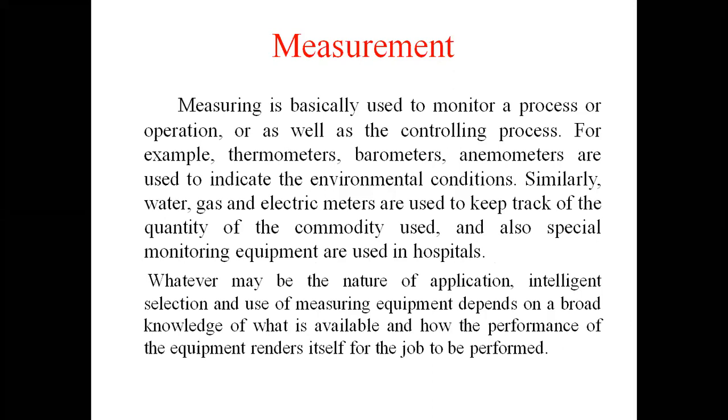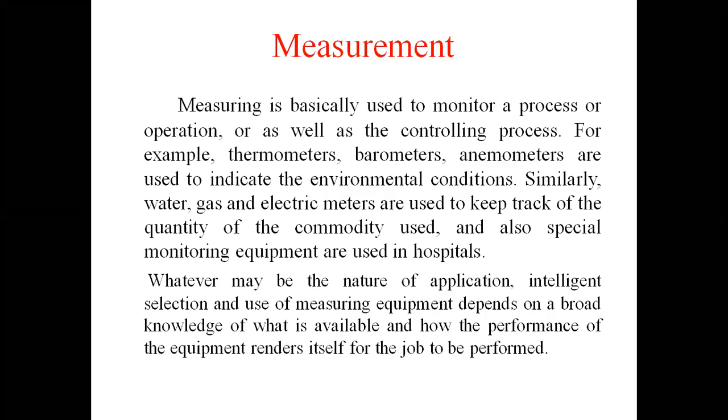For example, we take our bike speed. We cannot measure it directly. We use a measuring instrument, a tachometer. So directly we do not use the instrument. We convert the speed into some digital or analog form, and we measure the speed.